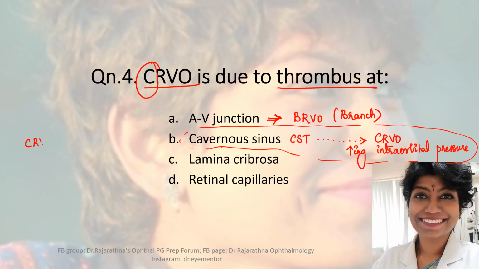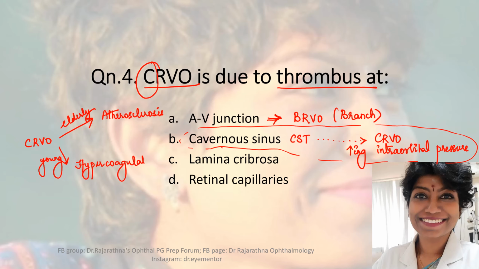Now, CRVO in the elderly, in fact most commonly, is caused by atherosclerosis, wherein the atherosclerotic artery compresses the vein at the lamina cribrosa. Whereas in young patients you can actually have thrombi, because in young patients we always have to rule out hypercoagulable states and collagen vascular disorders, wherein you can have a thrombus which is obstructing the vein at the lamina cribrosa.